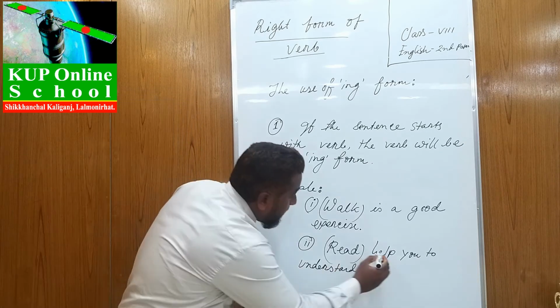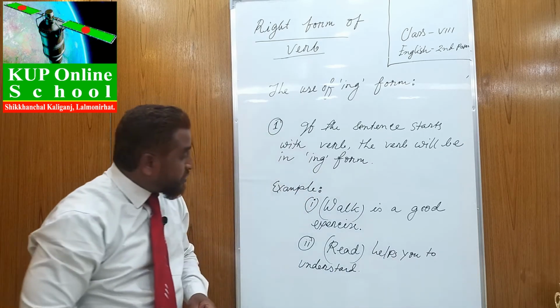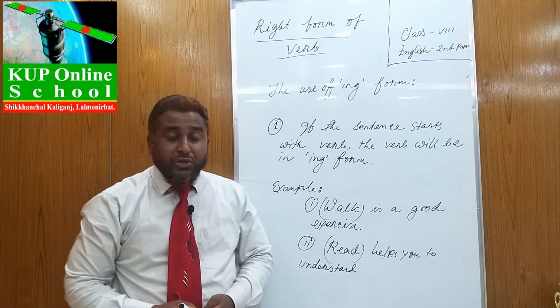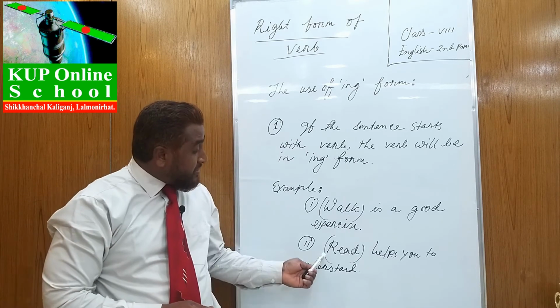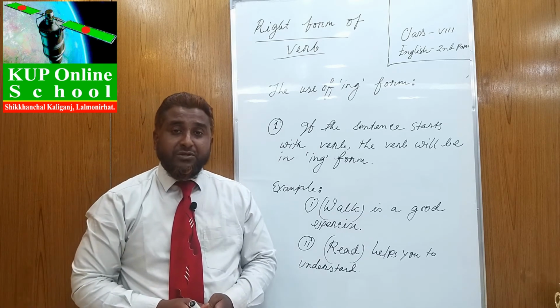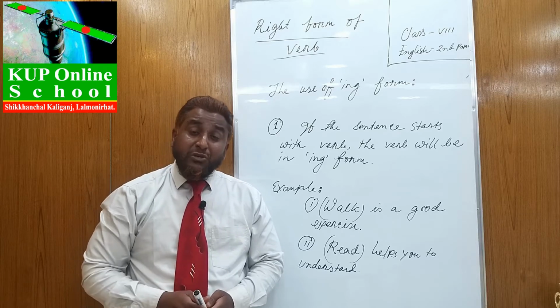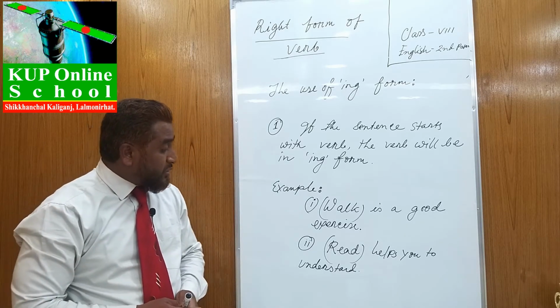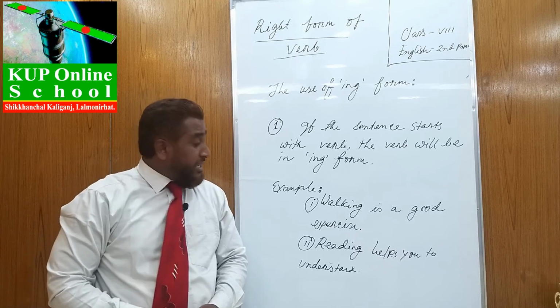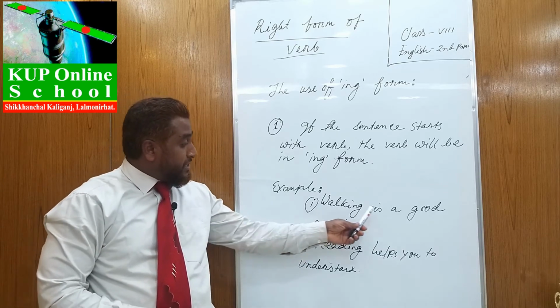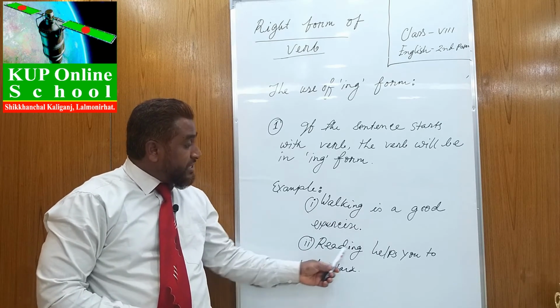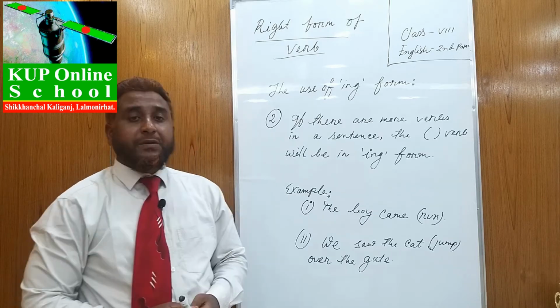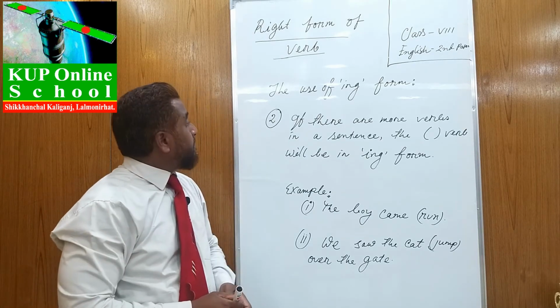Number 2, read helps you understand. Here, the sentence starts with the verb read. So, no doubt you can use the ing form of the verb. Reading helps you to understand. Just you can take the solution in this way. Walking is a good exercise. Reading helps you to understand. We come to rule 2.